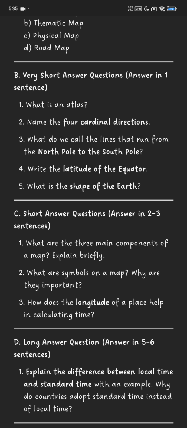Name the 4 cardinal directions. What do we call the lines that run from the North Pole to the South Pole? Name the latitude of the equator. What is the shape of the earth?